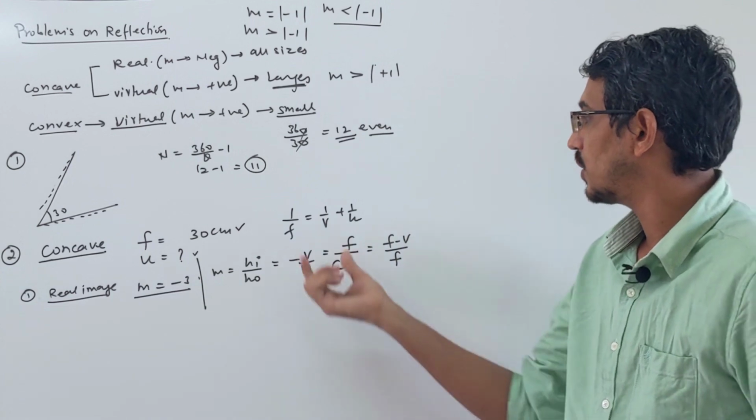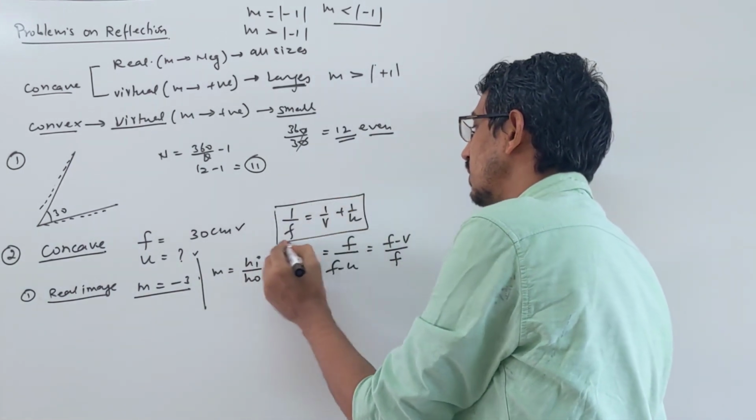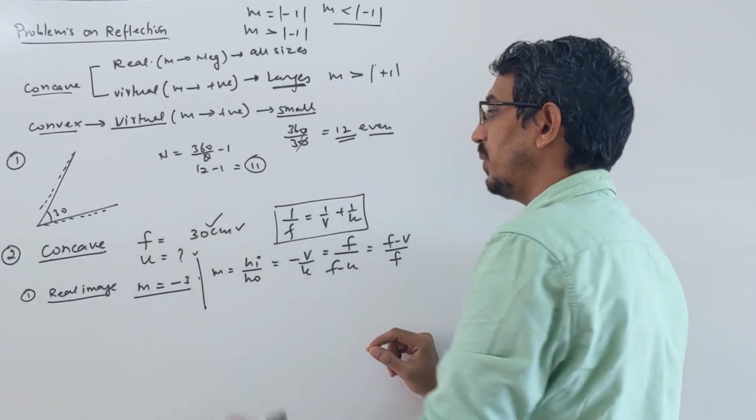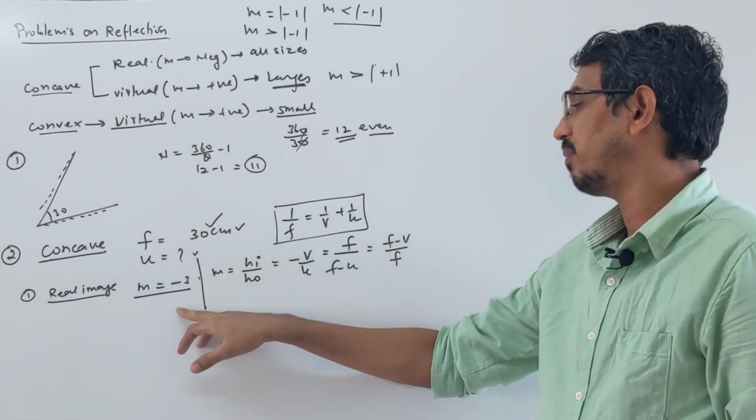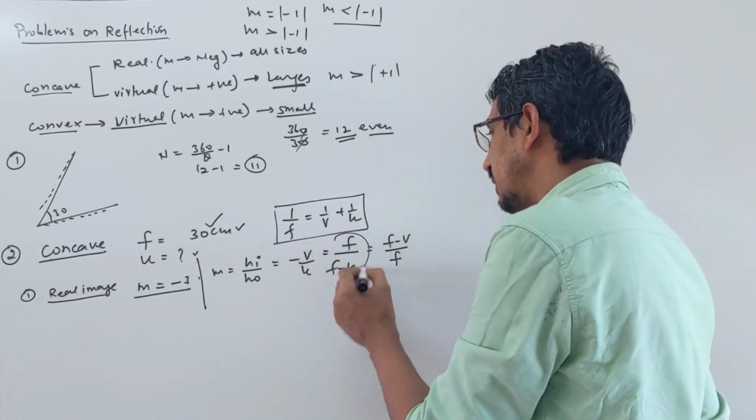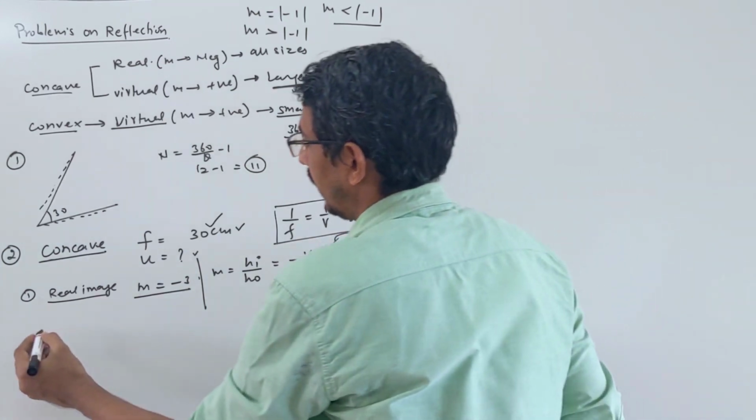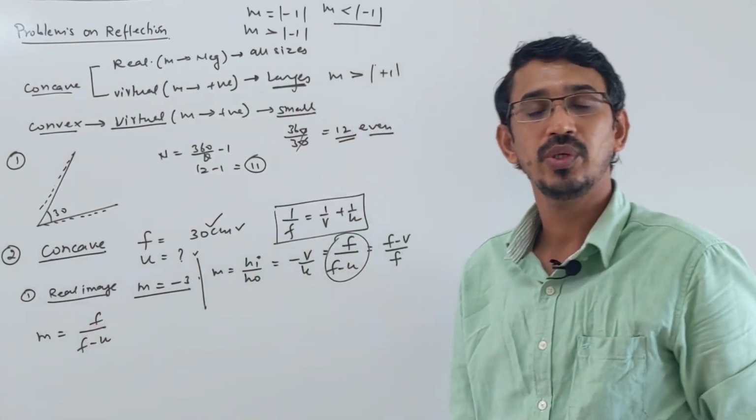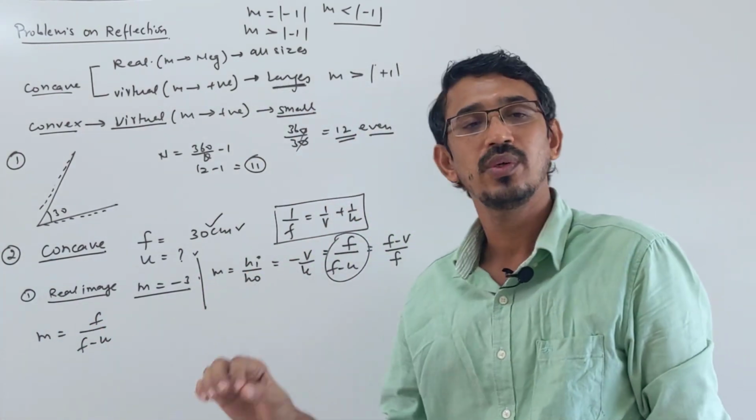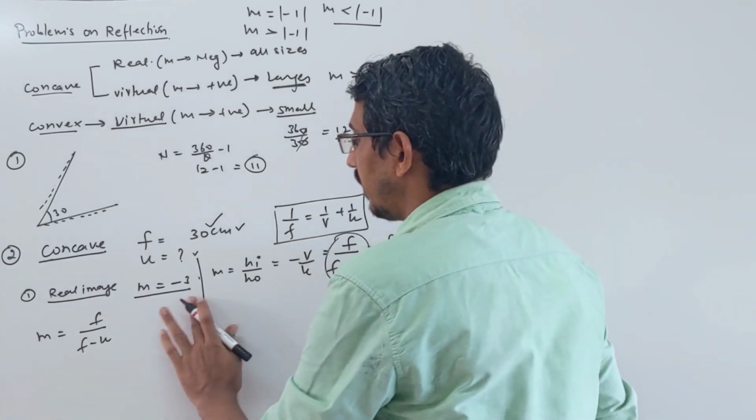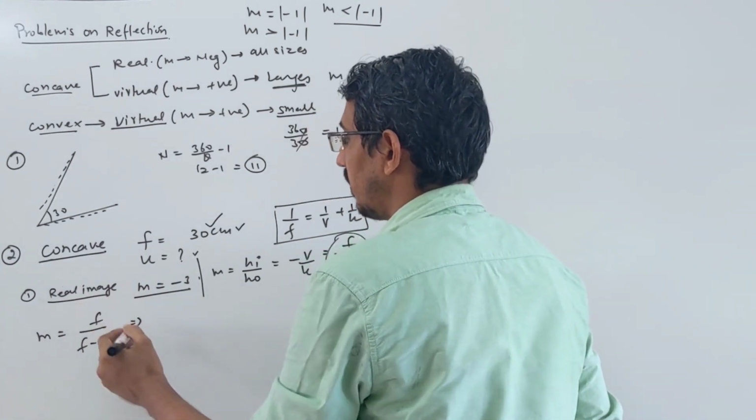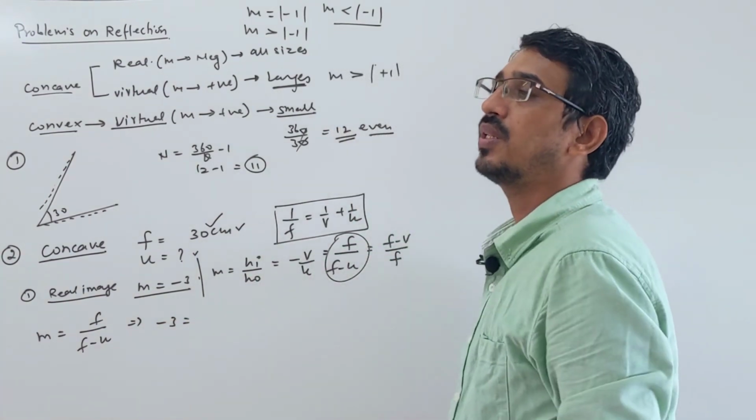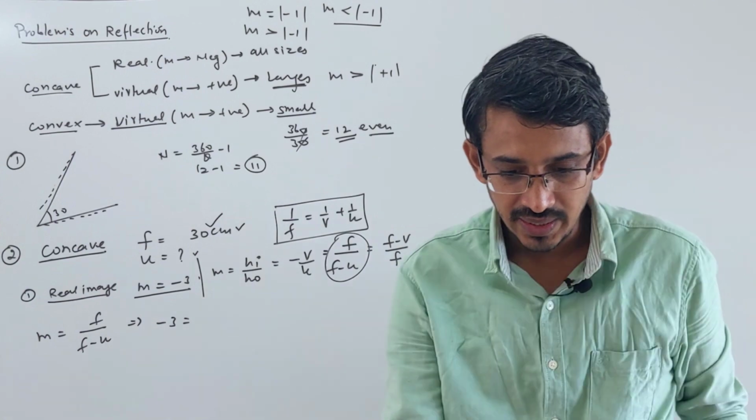So see here, instead of writing the complete mirror equation, you should start from the magnification formula. Focal length is given to you, object distance you need, and magnification is given. So directly you can write this equation: m will be equal to f by f minus u. Now you have to put the sign convention when putting the values. Magnification is given negative because we are talking about a real image, so m is -3. Focal length is already given to you, and is it positive or negative? Look at what they said in the question.